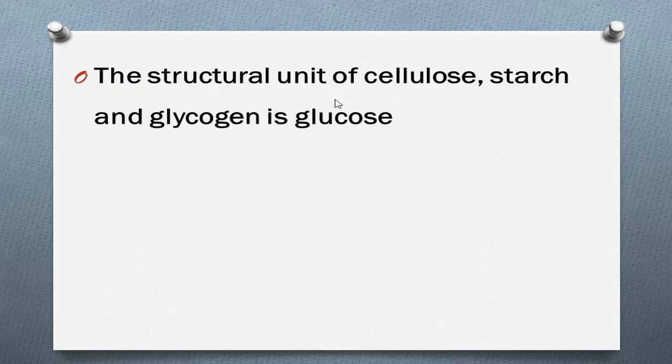The structural unit of cellulose, starch and glycogen is glucose. Cellulose is made by the combination of a large number of glucose molecules. Starch is also made by the combination of a large number of glucose molecules, and glycogen is also made from a large number of glucose molecules. So the structural unit of cellulose, starch and glycogen is glucose, right?